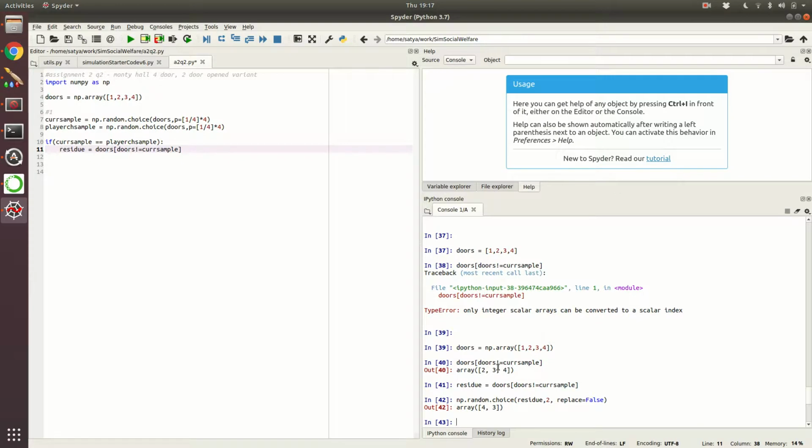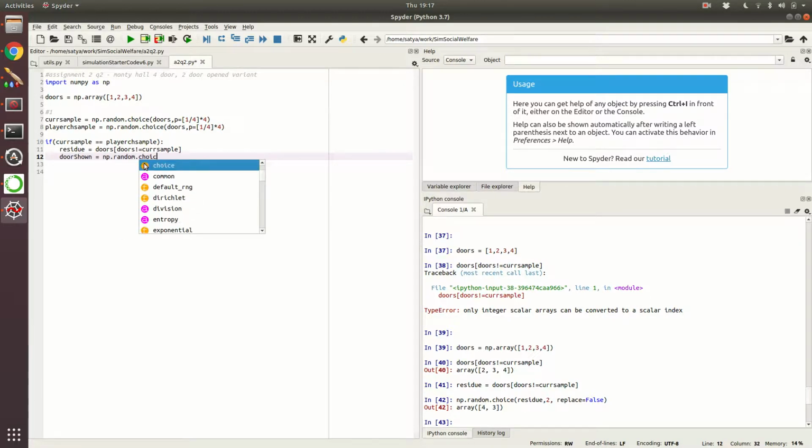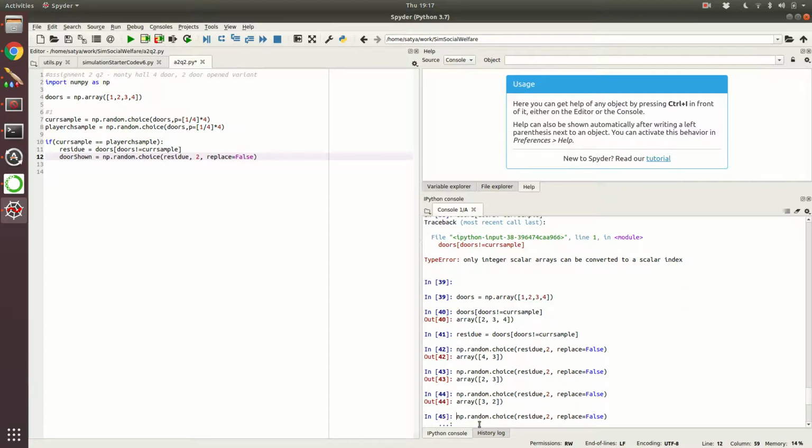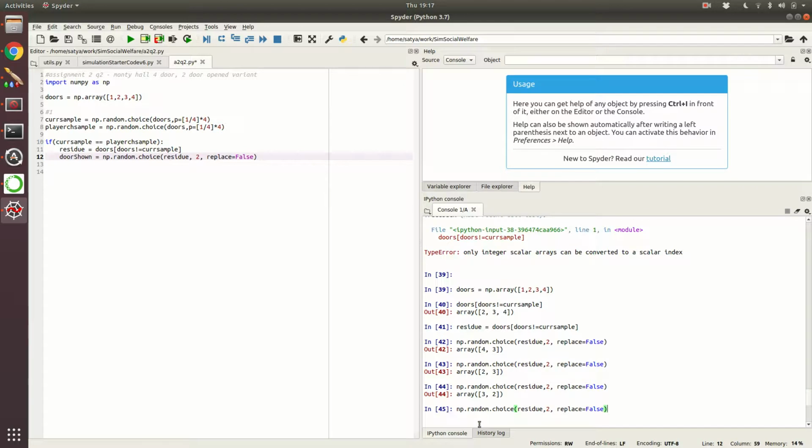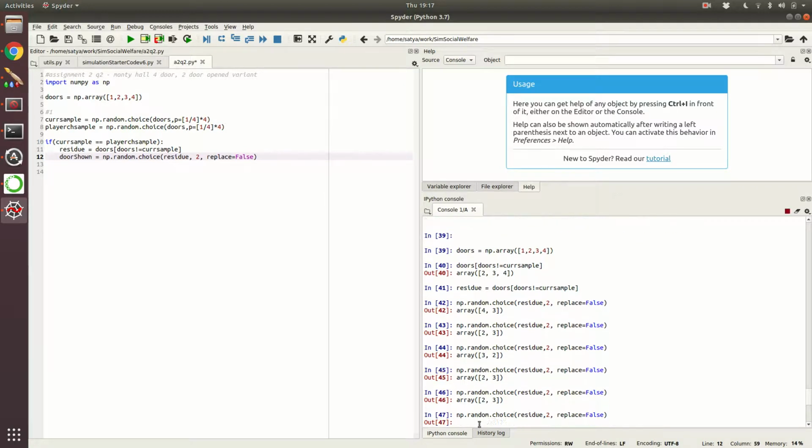Okay, 4 and 3. So doors shown will be np.random.choice. The first argument is the residue, the number of doors left, and out of that I will choose 2, without replacement, because I don't want the same things to come again and again. When I choose this many times, you will see that I get different doors.